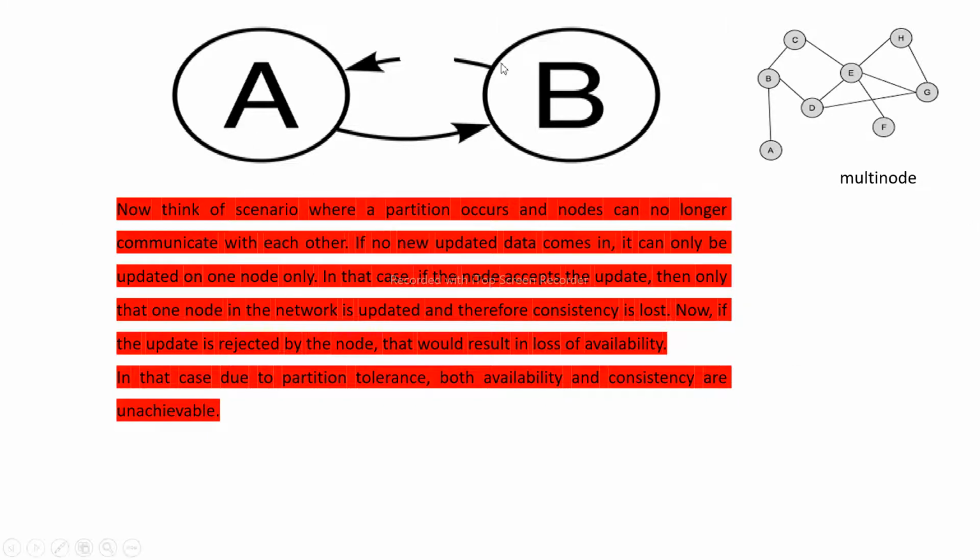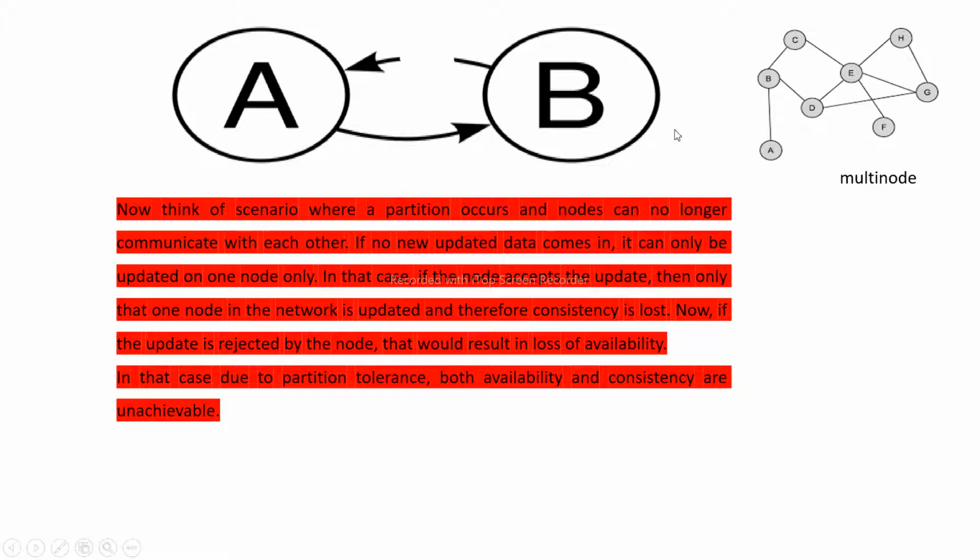Now, see here I have just drawn a multi-node setup. I will tell you why. Think of a scenario where a partition occurs and nodes can no longer communicate with each other. There the link is broken, as I have shown. If no updated data comes in, it can only be updated in one node.